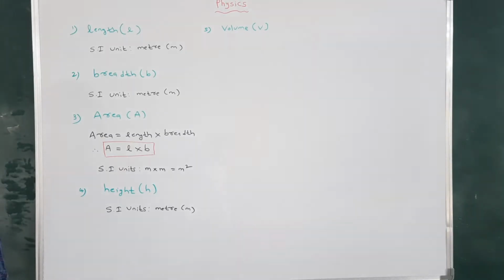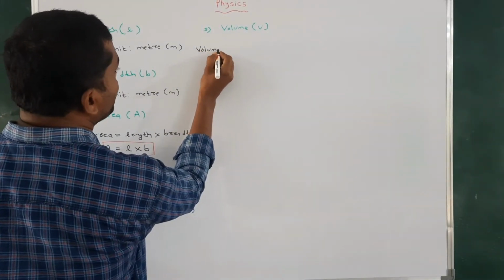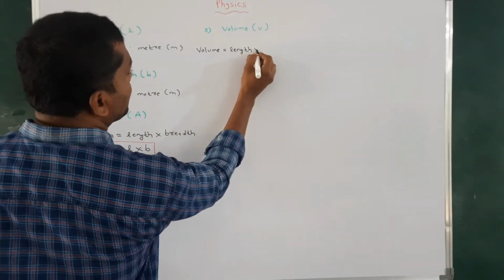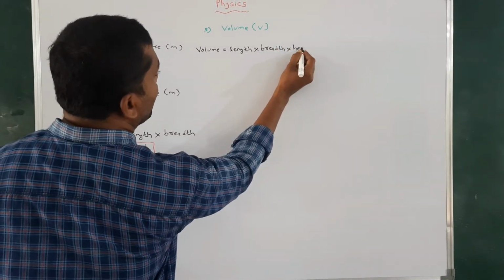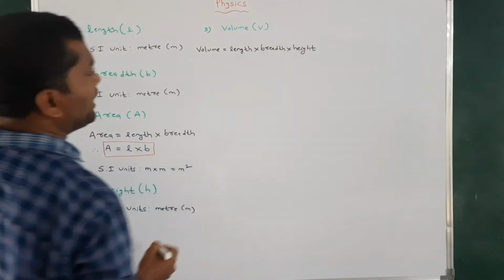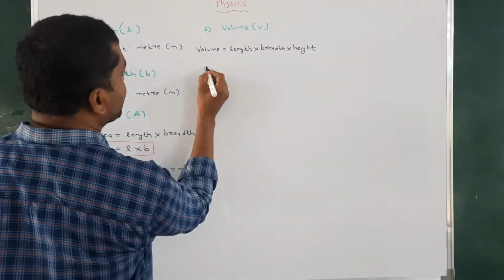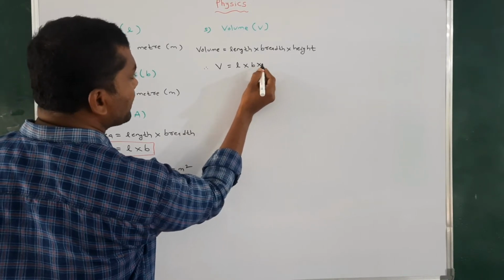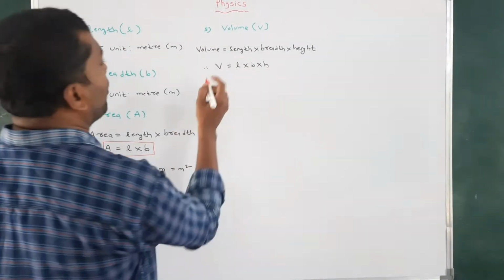Now we can take the formula of volume. Volume is equal to length into breadth into height. Simply we can write V is equal to L into B into H, so V is equal to LBH. This is the principal formula for volume.